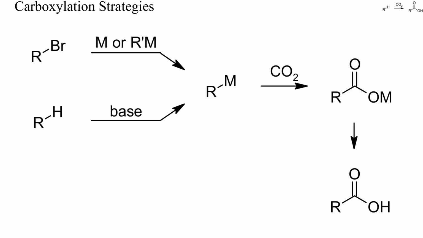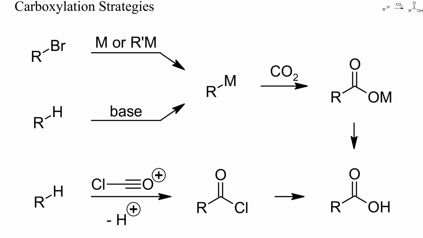Carboxylation of polar organometallics is a common strategy for preparing carboxylic acids. The required carbon nucleophiles can be prepared in situ, either from halides or by direct deprotonation. The more acidic the starting material and easier the deprotonation, the slower the carboxylation and the less stable the final carboxylic acid will be. Neutral compounds can be carboxylated with more reactive carbon dioxide analogues.